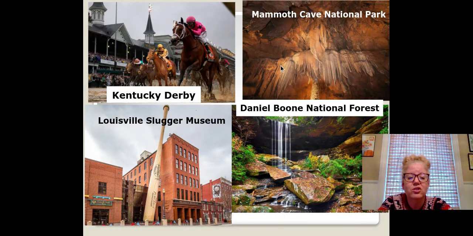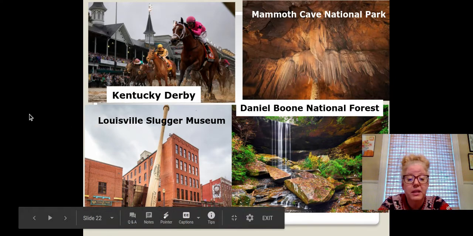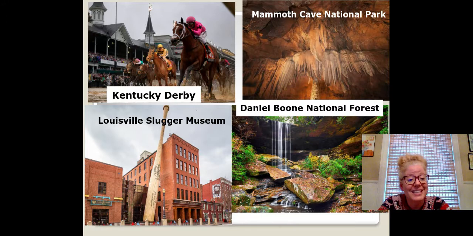Mammoth Cave National Park. I thought this was a really cool picture. And as you know, a cave would be inside of a mountain, kind of cut out of a mountain. Any baseball players? There's the Louisville Slugger Museum, Louisville, Kentucky. That's where it got its name, the Louisville Slugger. And the Daniel Boone National Forest. And I thought that was a really pretty picture there.